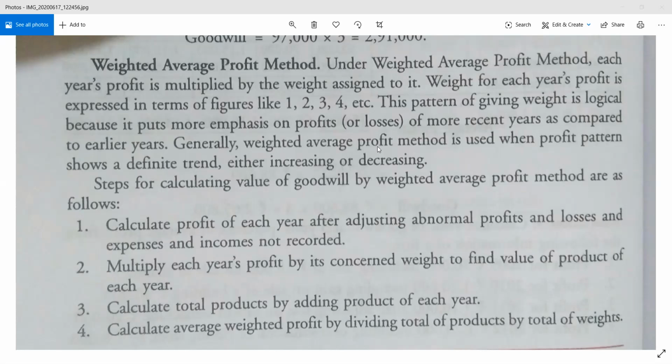So what is product? I'll just mention it here so that you can note it down for your understanding. Product equals adjusted profit, whatever you are getting, multiplied by the weight of that particular year.